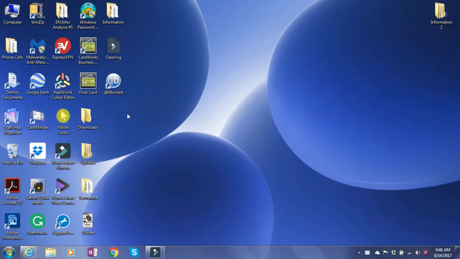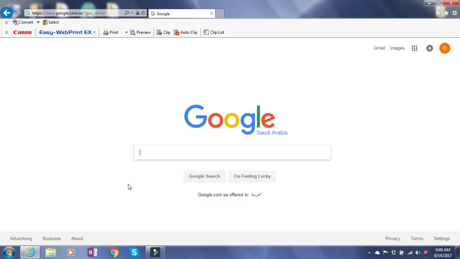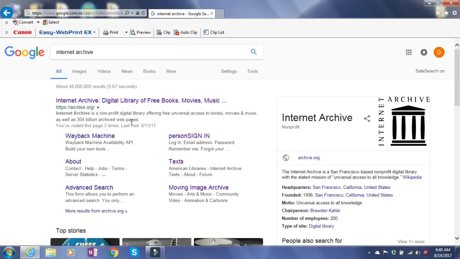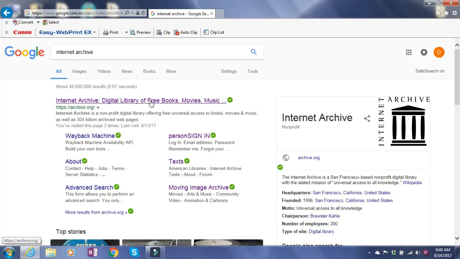Okay, so as you can see, this is the BitTorrent that you downloaded, and that is what we'll be using for the Internet Archive. Alright, now we're going to go down to Internet Explorer. We're going to open that up, and we're going to put in Internet Archive, which is right here, Internet Archive. And that'll take us to the Internet Archive site, Digital Library of Free Books, Movies, and Music. You click on that.